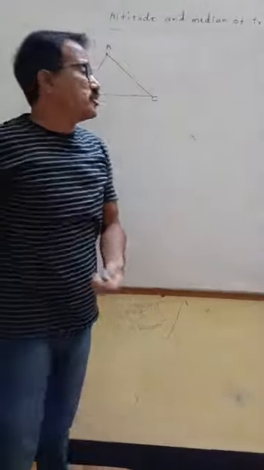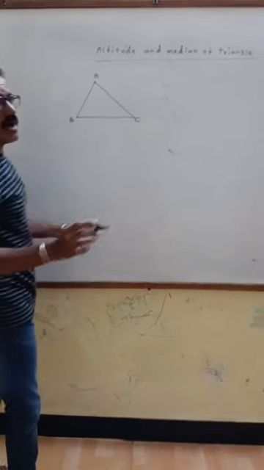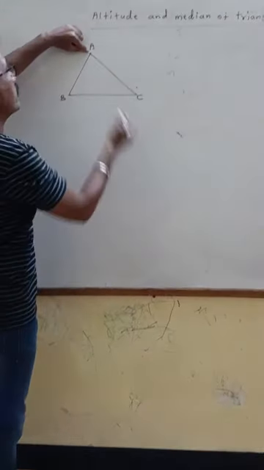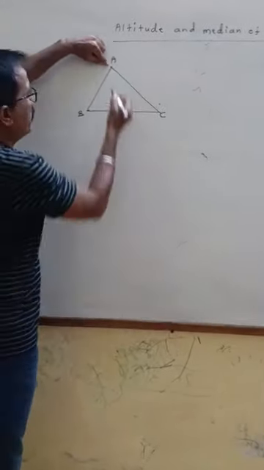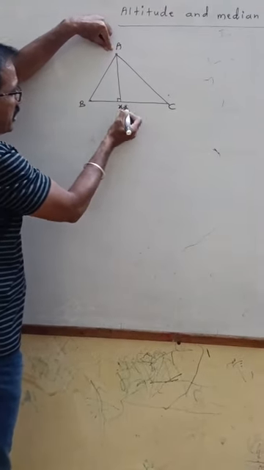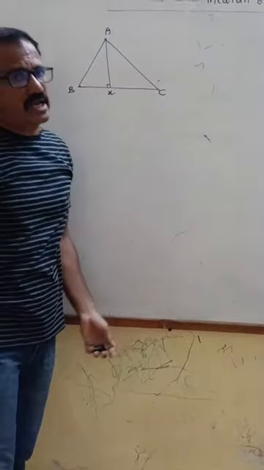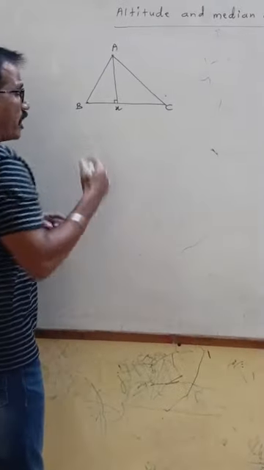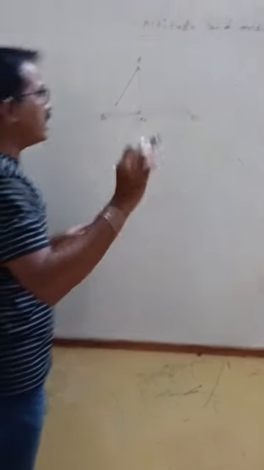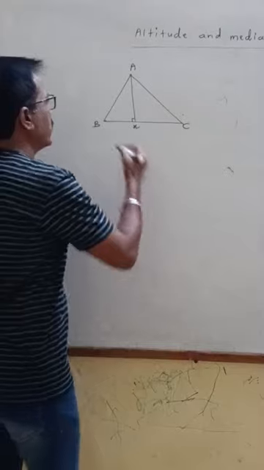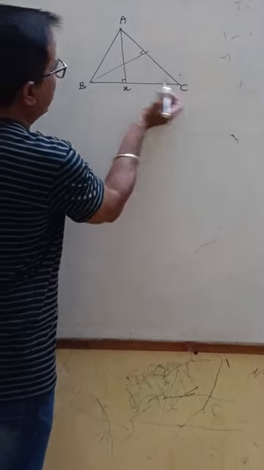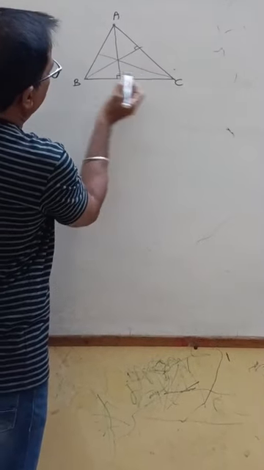For altitude, we draw a perpendicular from vertex to its opposite side. For vertex A, BC is the opposite side. When we draw perpendicular from A to BC, this is called altitude or height of a triangle. For a triangle, there are three vertices. Therefore, we can draw three heights or altitudes for a triangle: from A to BC, B to AC and from vertex C to AB.